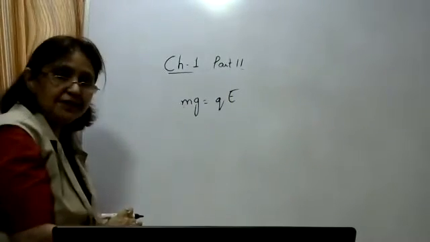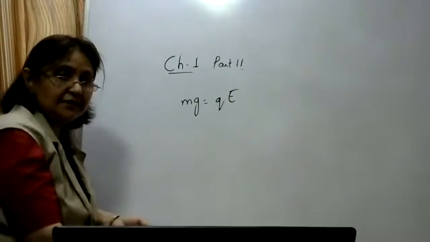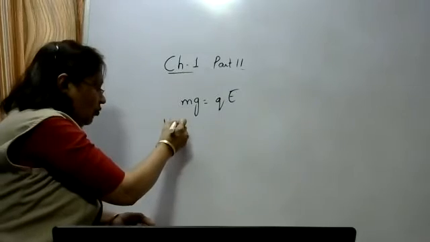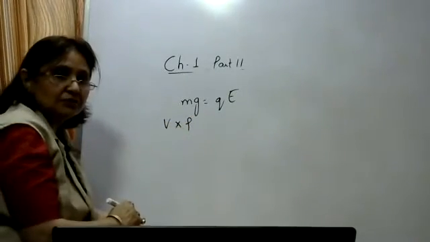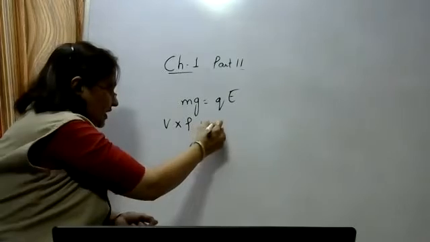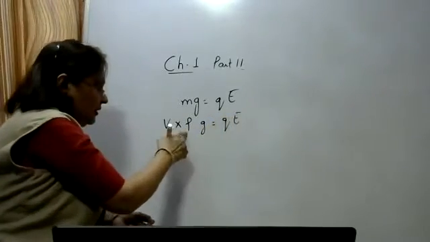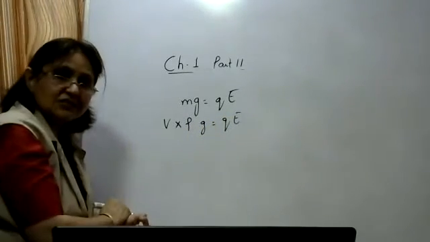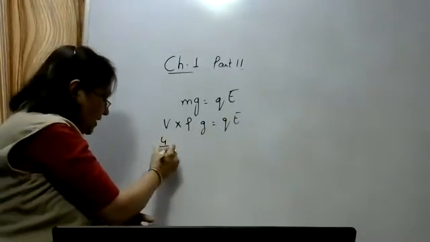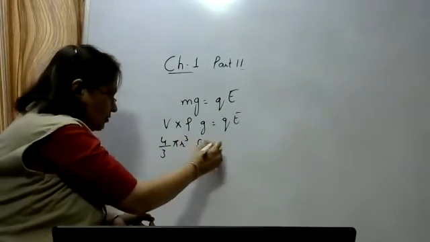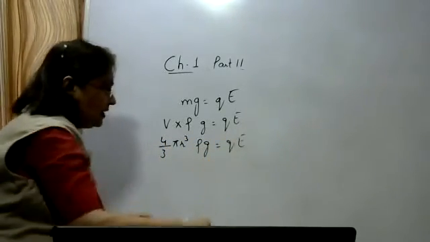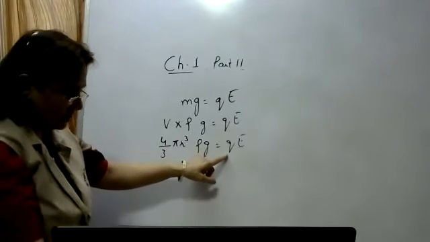Mass will be equal to volume into density, as the density is given. Let the density be rho, so rho into g is equal to Q into E. As it's a spherical drop, its volume will be equal to 4 by 3 pi r cube. All these values are given.